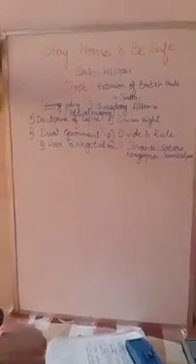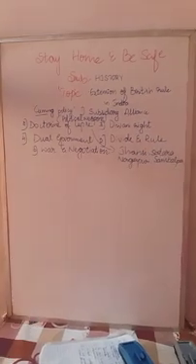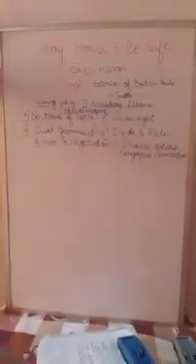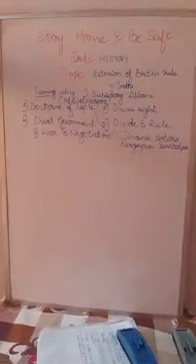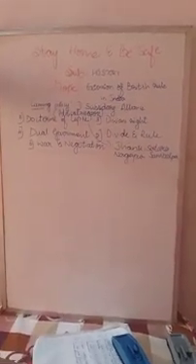Before the implementation of the Diwani right, the tax was collected by the king. But after its implementation, the British appointed zamindars to collect the land tax. The zamindars collected the land tax and handed it over to the British.